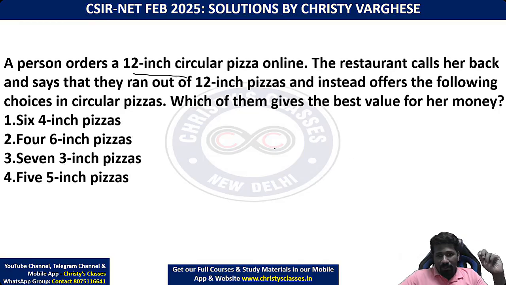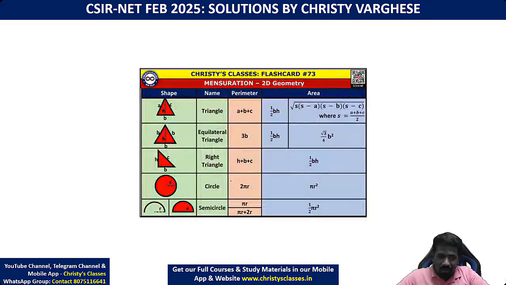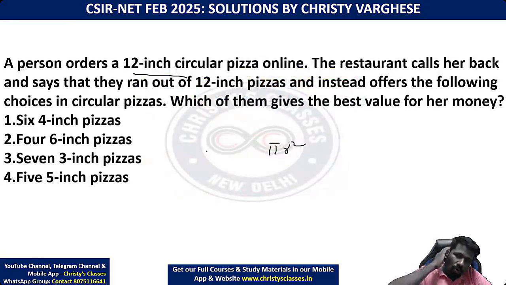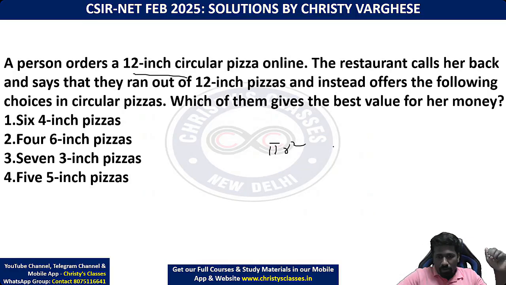So the area of the 12-inch pizza is pi r square. Basically, you have to know this formula only. Everyone knows the pi r square formula, the area of a circle. In the mensuration chapter, we will be discussing all areas, perimeter, volume in detail. So pi into 12 square, sorry, 6 square, because 12 inch is the diameter, so 6 inch is the radius.